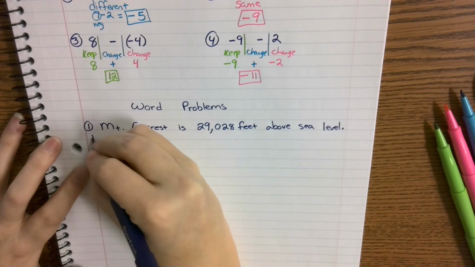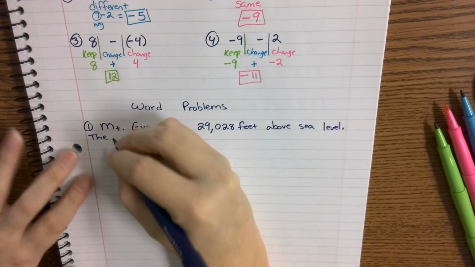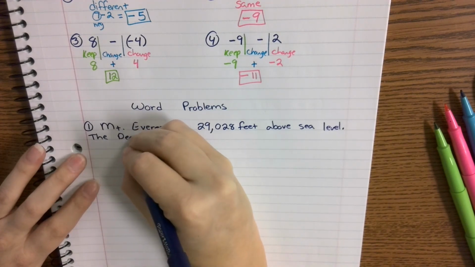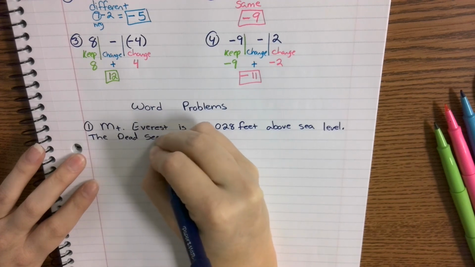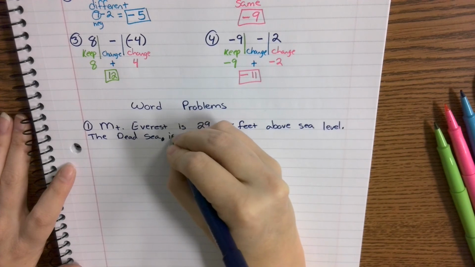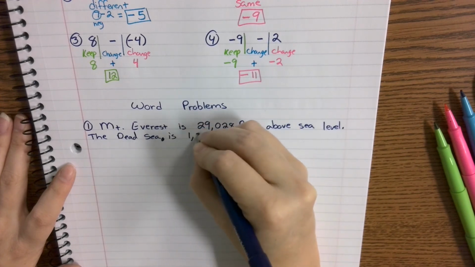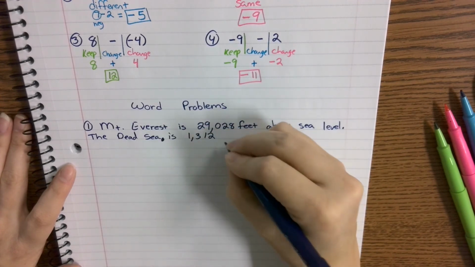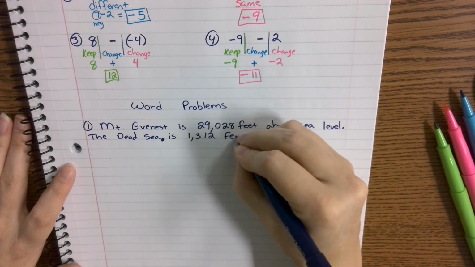Then you've got the Dead Sea. The Dead Sea is one of the lowest elevations. It's a sea. The Dead Sea is at 1,312 feet below sea level.